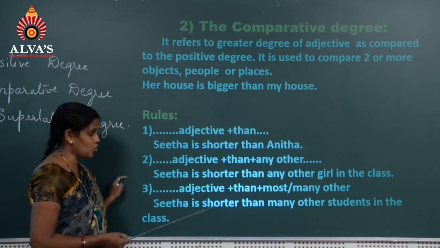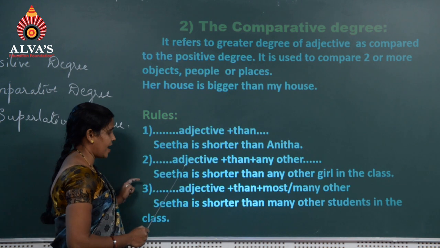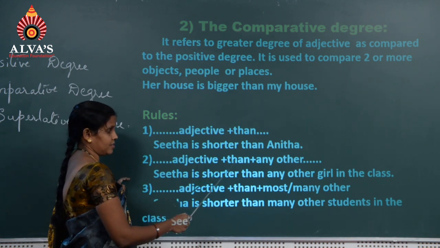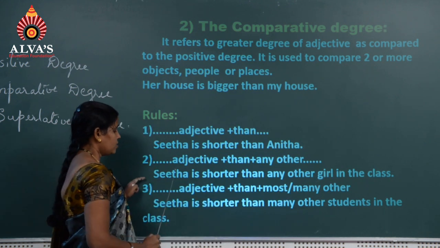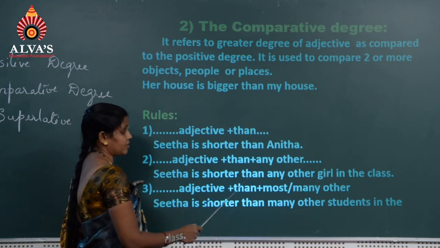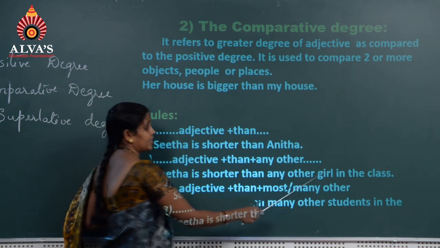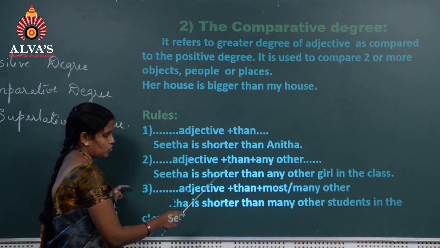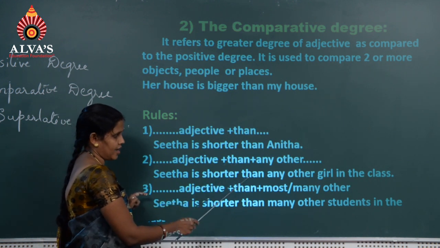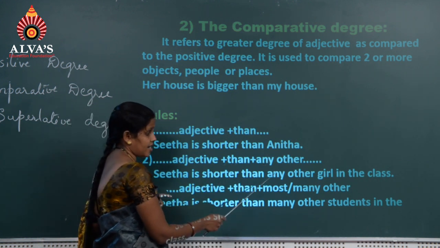Which is the second rule? Dash dash dash adjective plus than plus any other dash. Sita is shorter than any other girl in the class. Shorter is the adjective, soon after adjective we have to add than, next any other.